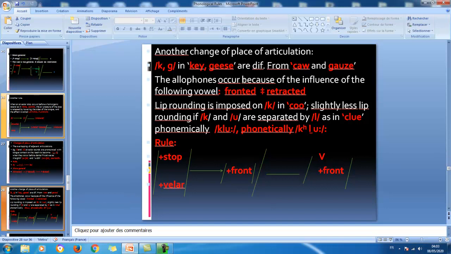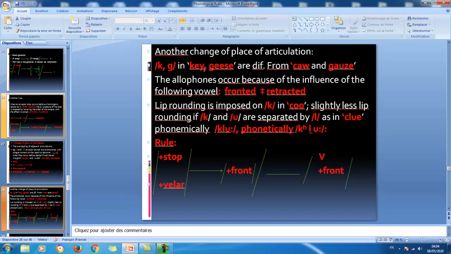The allophones occur because of the influence of the following vowel: fronted as opposed to retracted. We have already mentioned this fact.